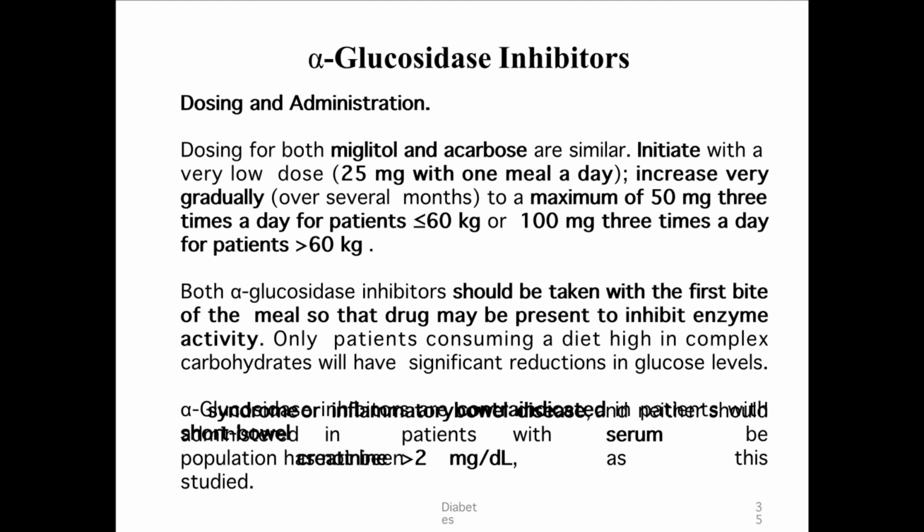Now, currently what we are using is voglibose. We start at 0.2 mg TID, which can be increased to 0.6 mg TID. Always remember that this medication should be taken with the first spoon or first quantity of the food, so that the enzymes which are present will activate and be responsible for the action of the medication.